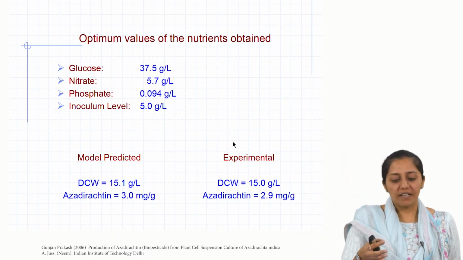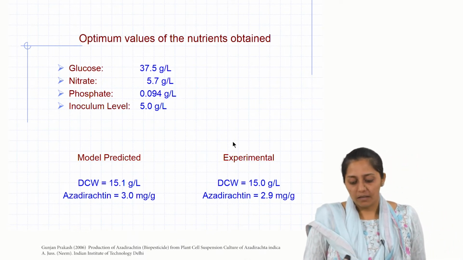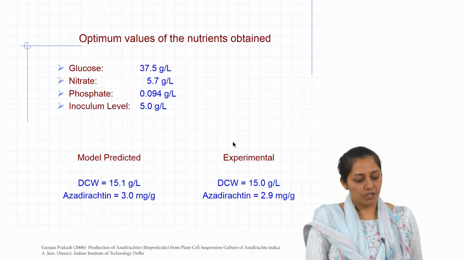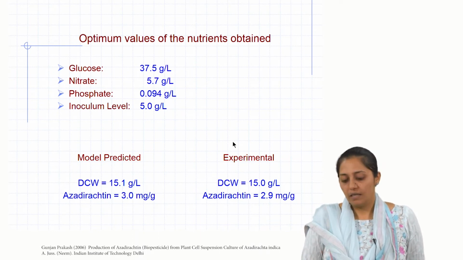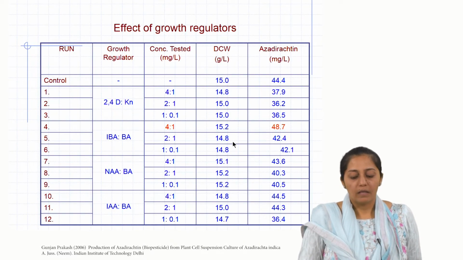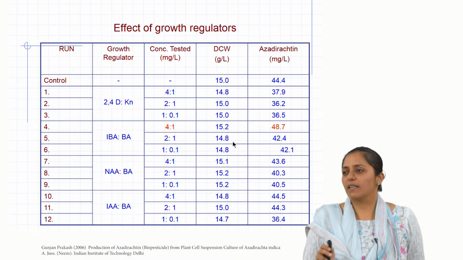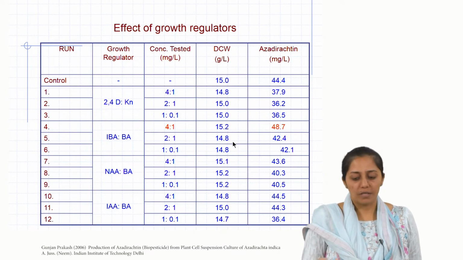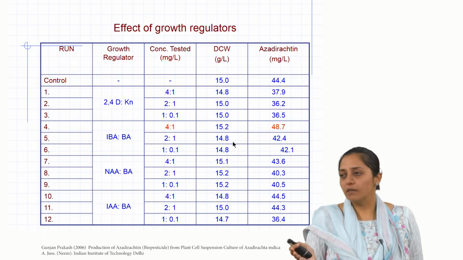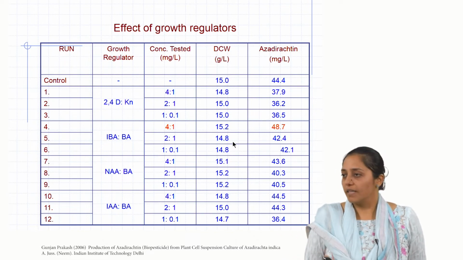So, now the glucose, nitrate, phosphate and inoculum level were optimized, and if you can see here, the biomass predicted was 15 and the azadirachtin was 3 mg, and here it is 2.9 mg per gram. Now, then what did they do? They did auxin cytokinin growth regulator single factor studies in different ratios, and they could find that IBA and BA in this ratio could give maximum azadirachtin titers. Now, see, this is also improved from your reference point.